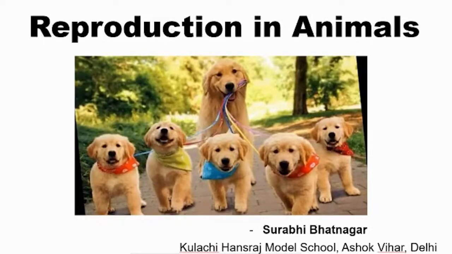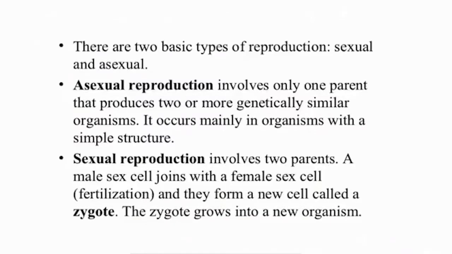There are two basic types of reproduction, sexual and asexual. Asexual reproduction involves only one parent that produces two or more genetically similar organisms. It occurs mainly in organisms with a simple structure. Sexual reproduction involves two parents. A male sex cell joins with a female sex cell by the process of fertilization and they form a new cell called a zygote. A zygote grows into a new organism.